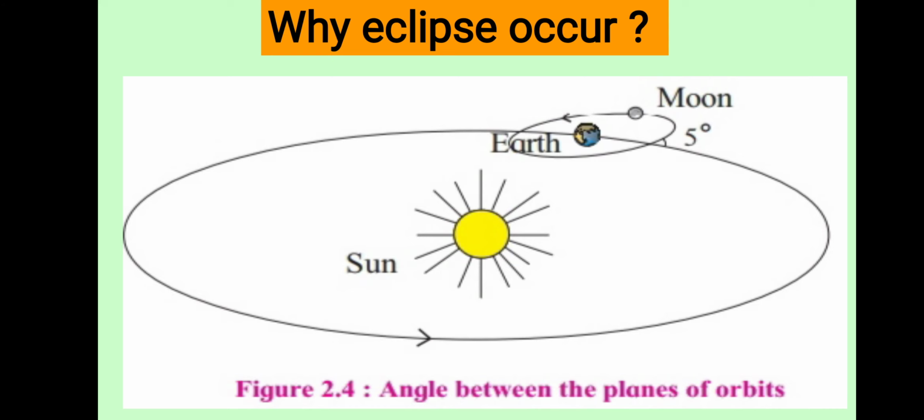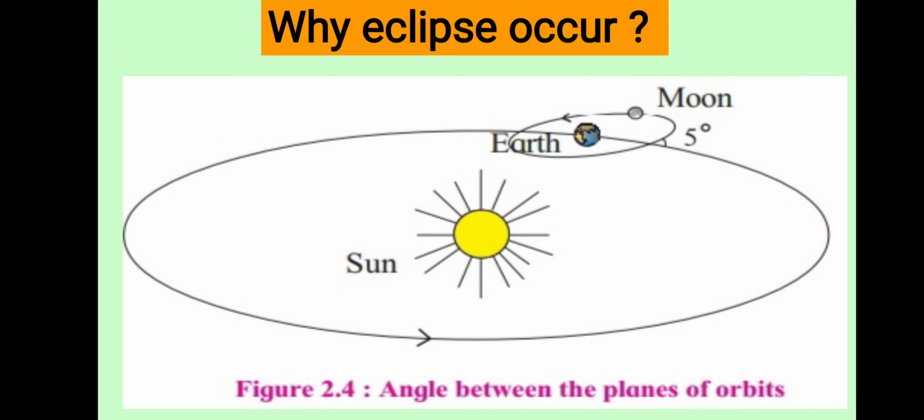When the earth, sun and the moon come in one straight line and in one plane, that time only eclipse occurs. When does the eclipse occur? When earth, sun and the moon come in one straight line and one plane, that time only eclipse occurs. On every full moon day and new moon day eclipses do not occur.